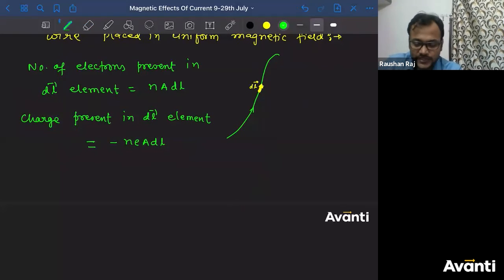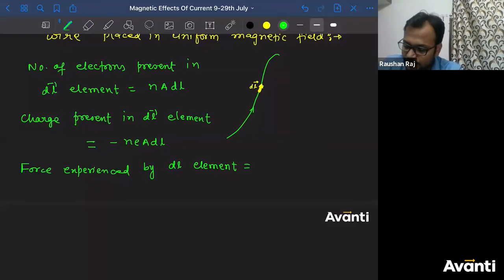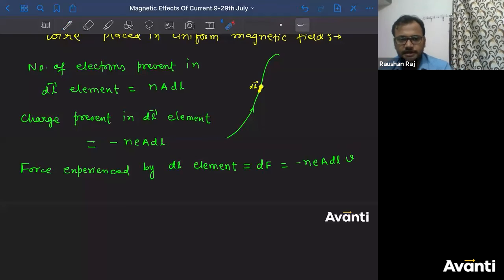Tell me what will be the force experienced by this dl element then. Bolo bachcha log, kya likhenge? Let me call that df here. So df will be written as q into v cross b. What is the value of q here? q is nothing but minus n e into a into dl, into v cross b. What is the velocity of the charged particle? Bolo bachcha log, what is the velocity of the charged particle?